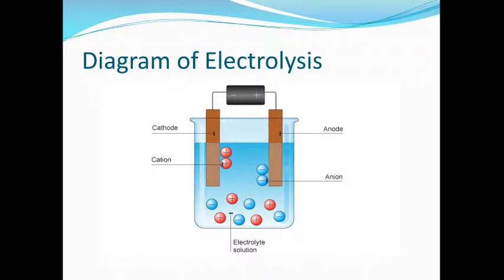So it is a redox reaction, it is a chemical change. So we can say during electrolysis, chemical change takes place. So it is also an example of an electrolytic decomposition reaction, because decomposition reaction is taking place by the action of electric current.